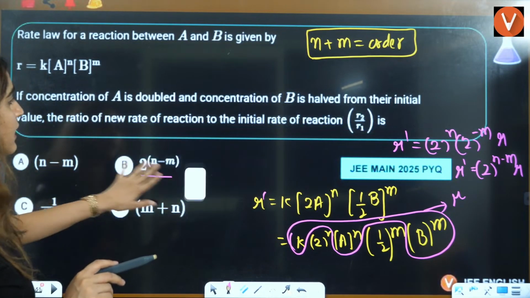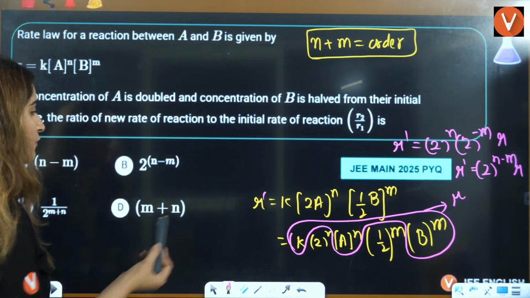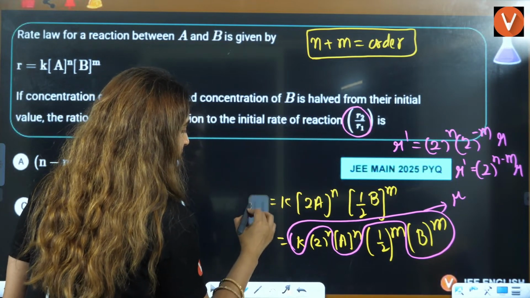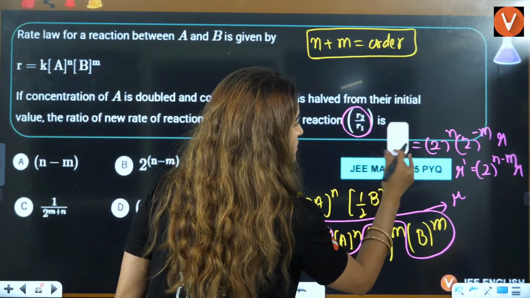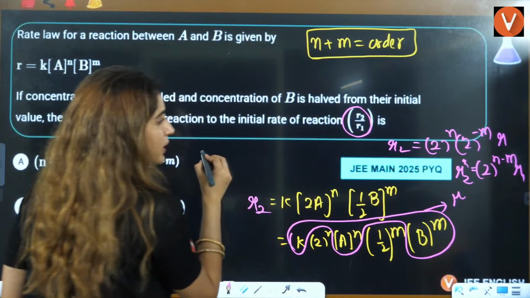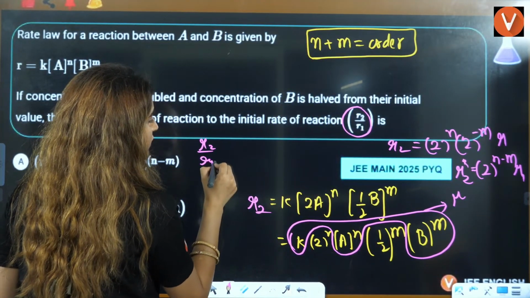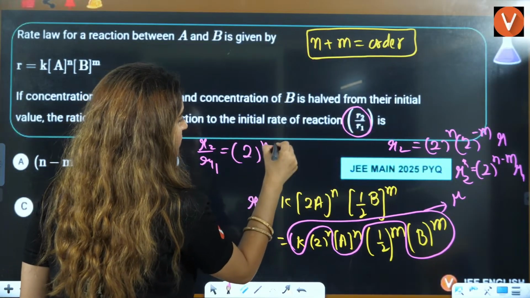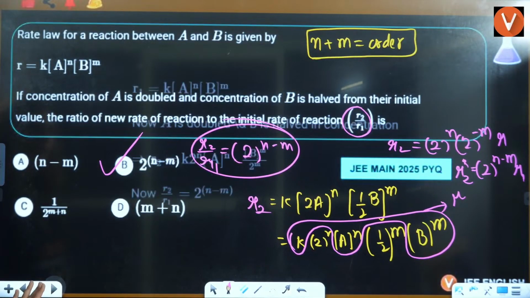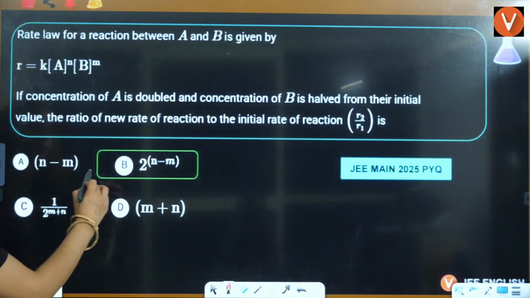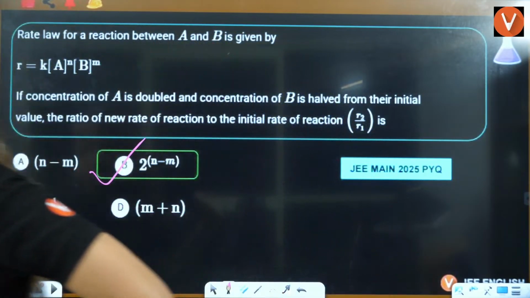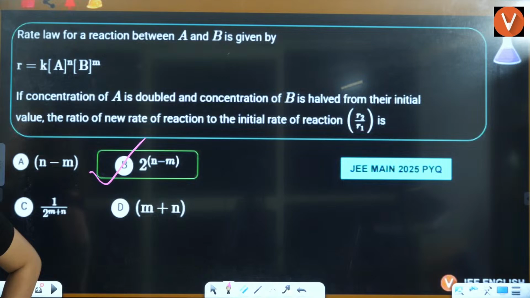Wait a minute, they are asking for the value of R2 by R1. We have taken it as R dash. So if I take this as R2, this is your R2, this is your R1. So R2 by R1 is equal to 2 raised to power N minus M. Right? So the answer will be B, the correct answer here. Not C, B is going to be the correct answer. Okay, guys. Right? Sure.